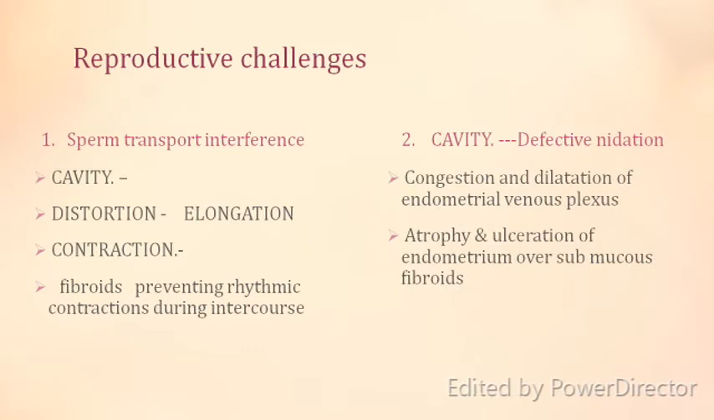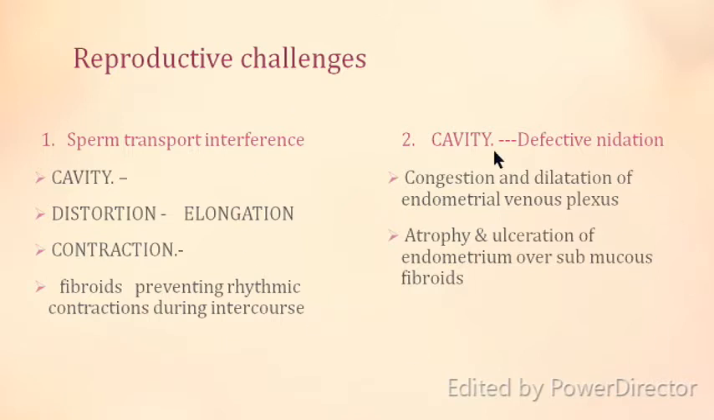Now, how does it produce reproductive challenges or infertility? There are 4 or 5 features to it. One is that the sperm transport is affected. Maybe the cavity is distorted or elongated so that the sperm transport is interfered with. Also, the contraction of the uterus is affected by the fibroids, which may affect the sperm transport.